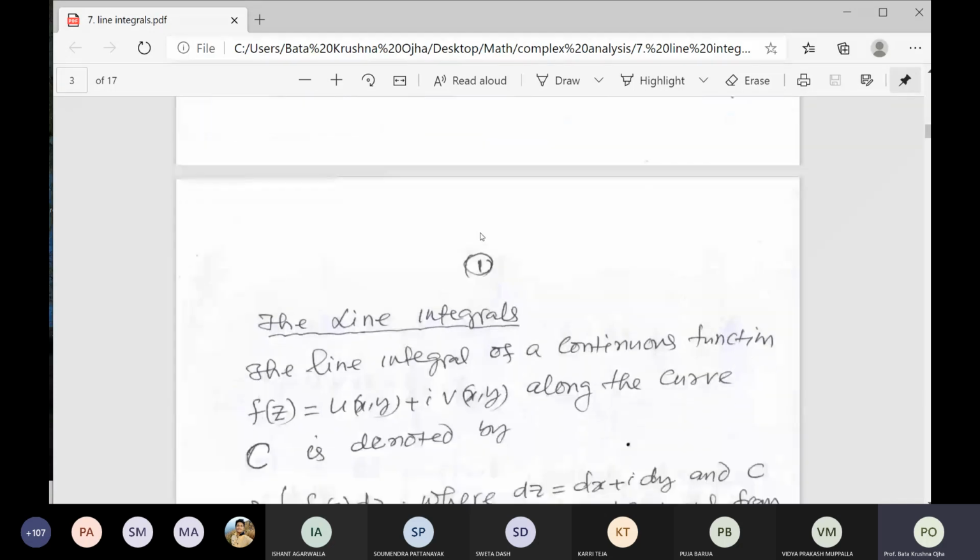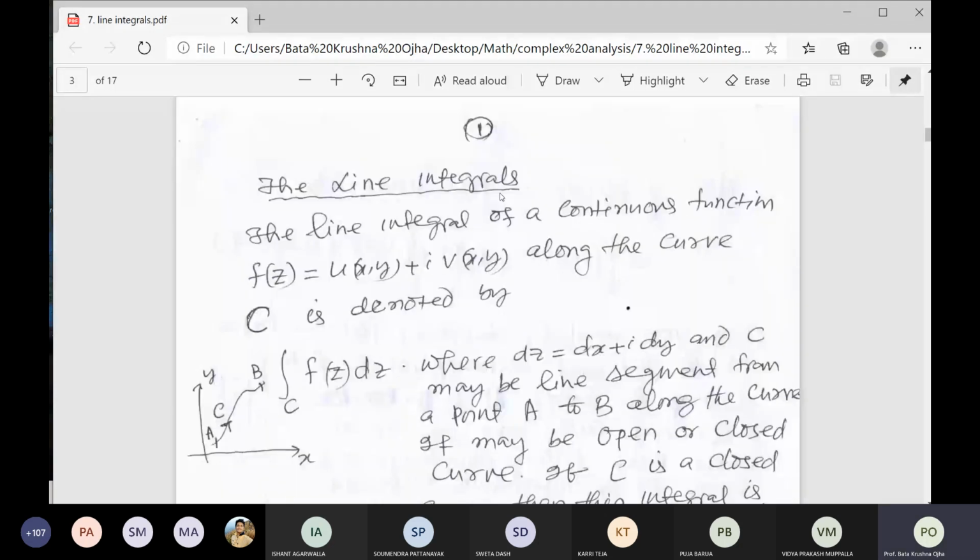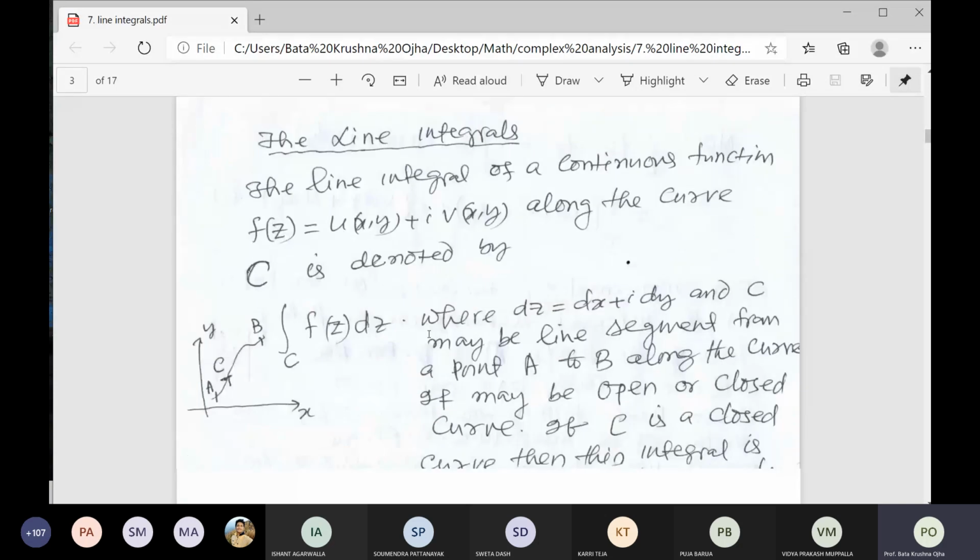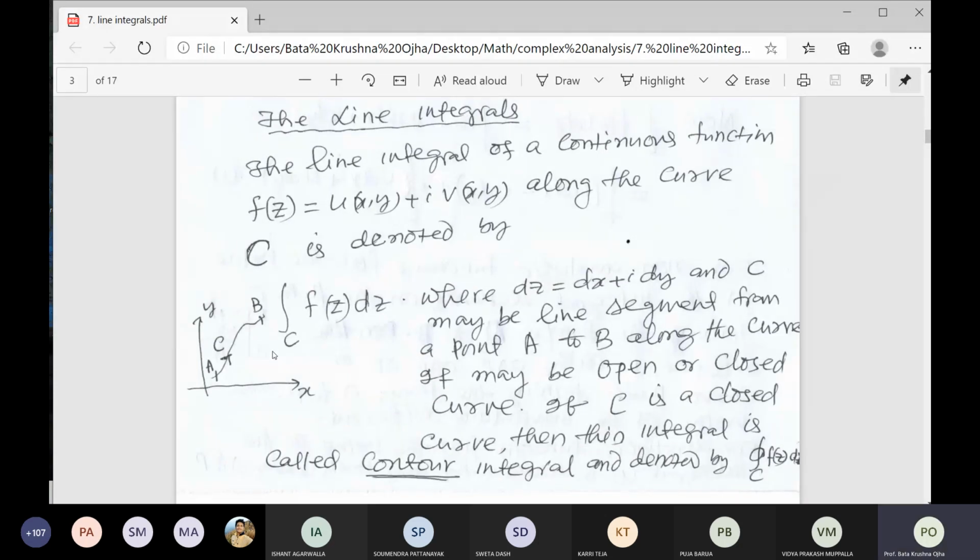So the line integrals. What is the line integral? The line integral of a continuous function f of z, equal to u plus iv, along the curve C, or over the curve C, is denoted symbolically, the symbol is like that: integral over C of f of z dz. Clear?